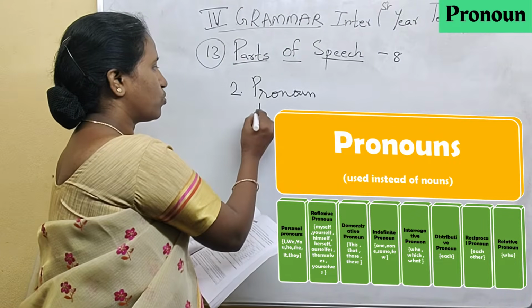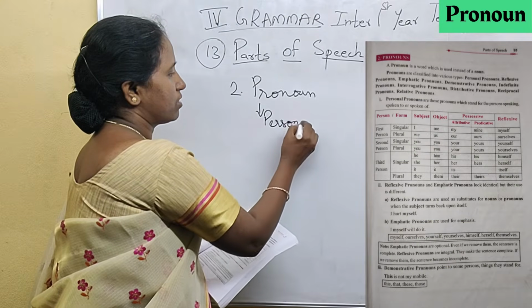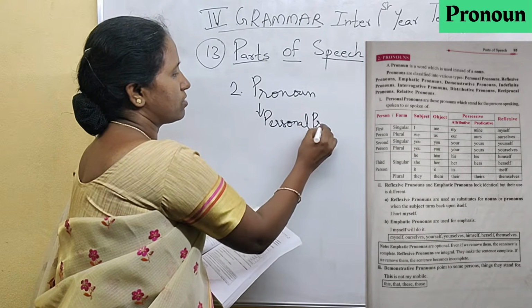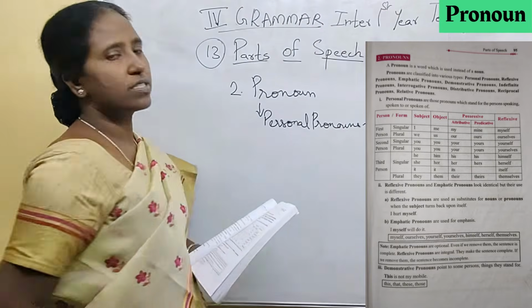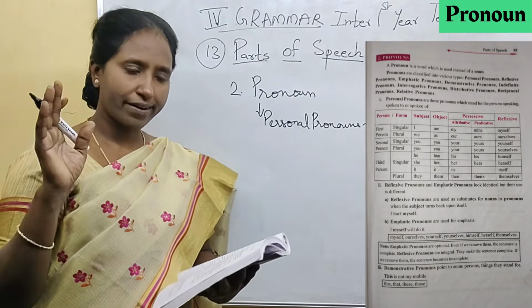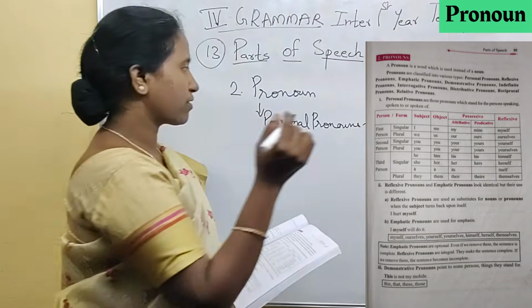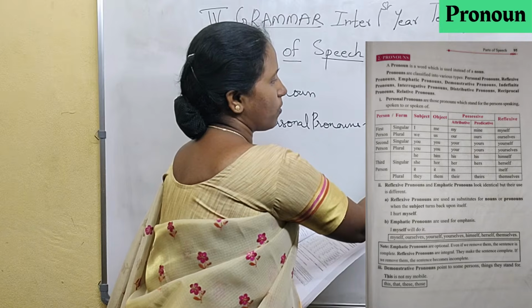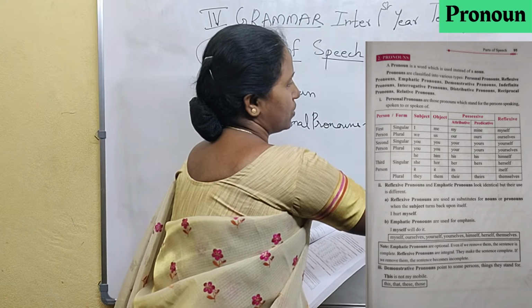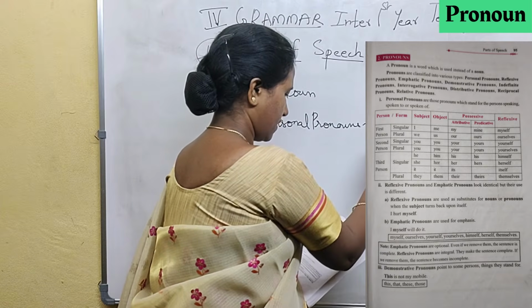The first one is personal pronouns. Personal pronouns indicate a person or a thing. Here the personal pronouns in the subject form are I, we, you, he, she, it, they.